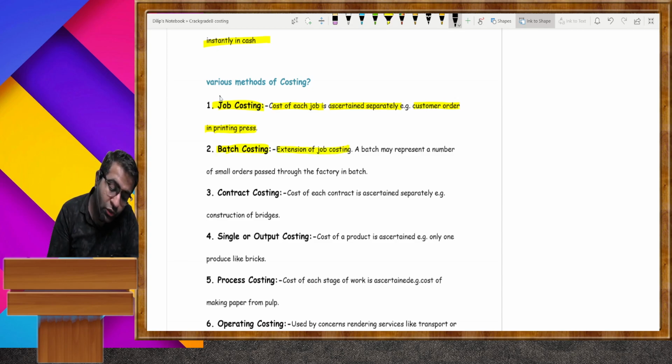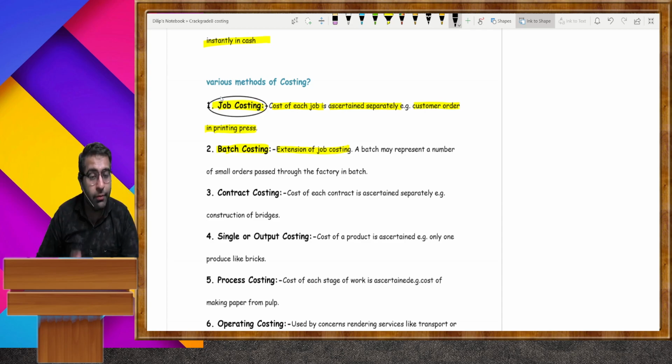In job costing it is limited to the particular job, but when you are doing a bulk order, how many things are you going to produce? A batch may represent a number of small orders passed through the factory in a batch.